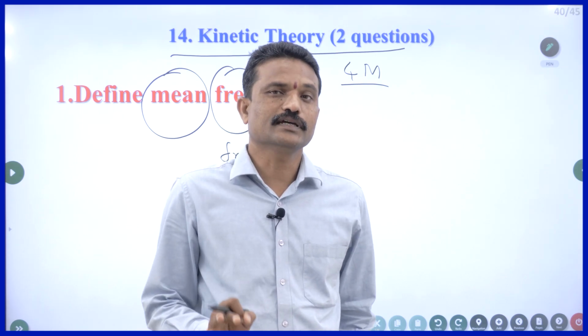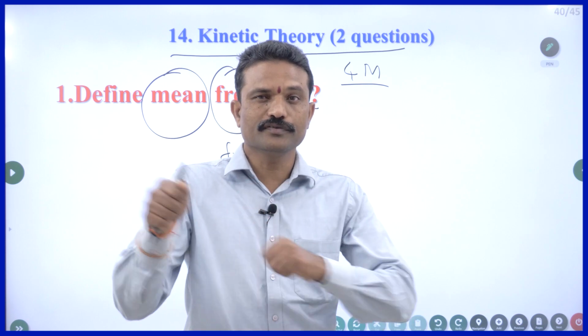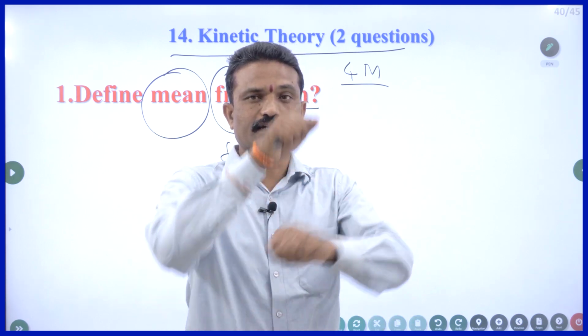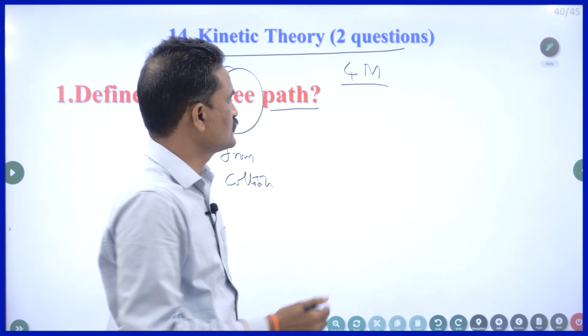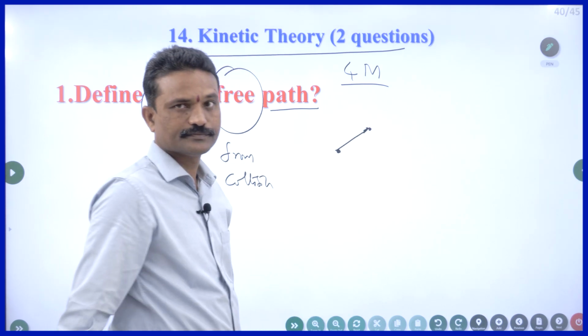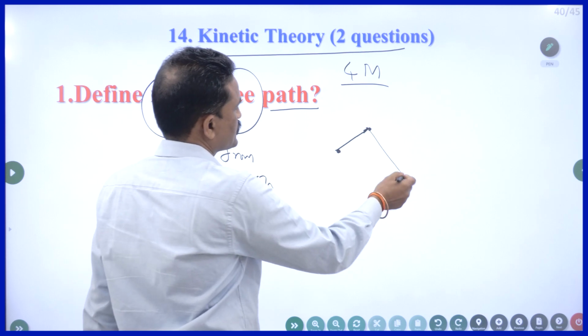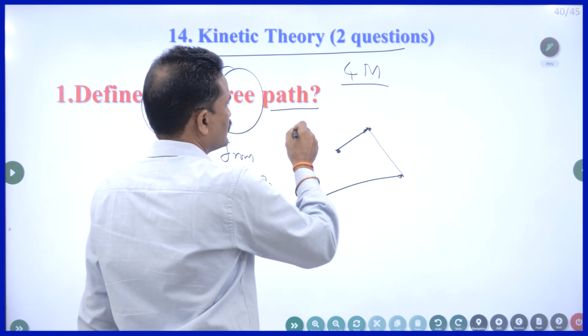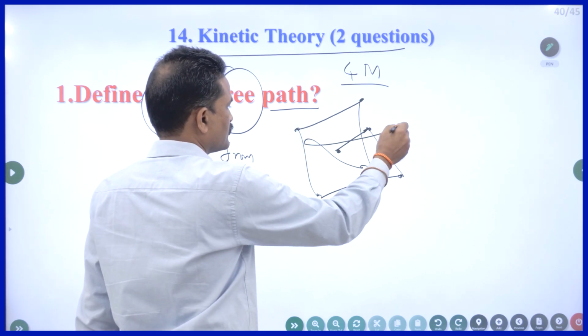Ideal? No, they are not ideal like us. They keep on moving. That is the reason why it is called the kinetic theory of gases. One gas molecule collides with another gas molecule, then keeps on colliding with the walls or with other molecules.